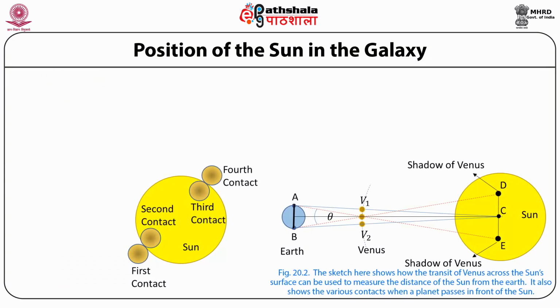In this way, the distance of the Sun can be determined. The given figure shows how the transit of Venus across the Sun's surface can be used to measure the distance of the Sun from the Earth.